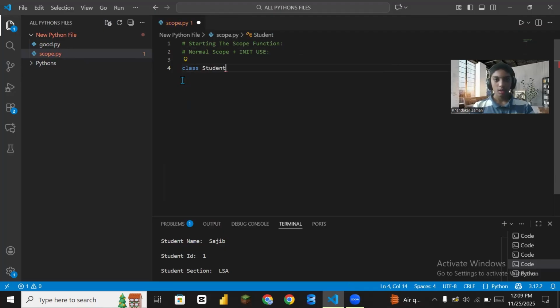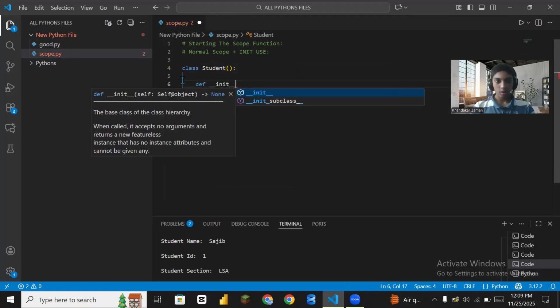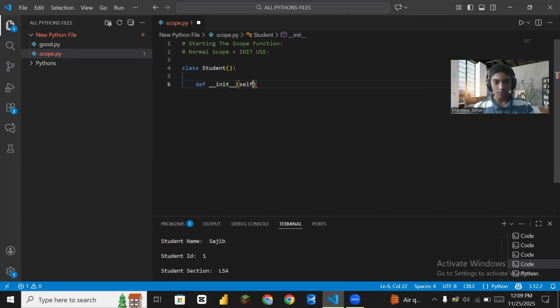Now class student, I use a colon. Now def and init with double underscores. If we do not use the init function, it will not work. Then comma, self, name, id.